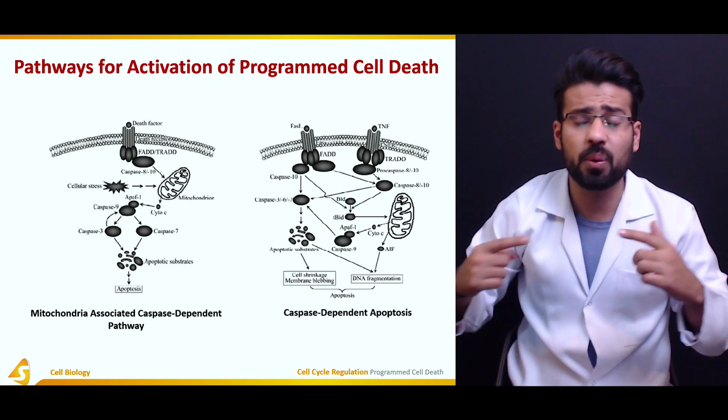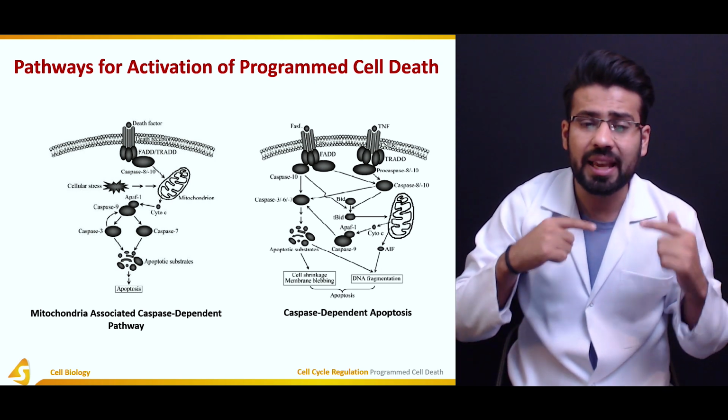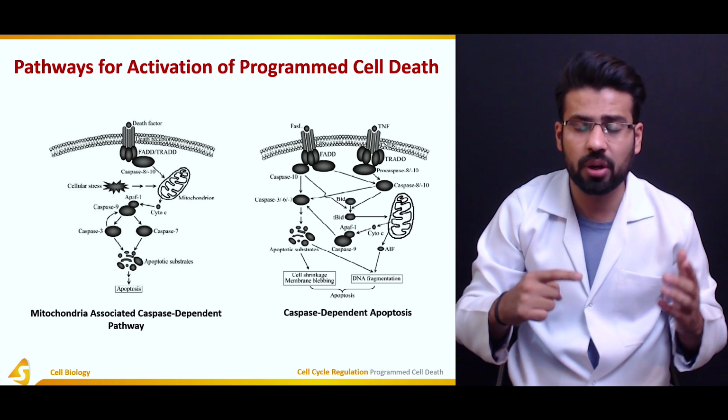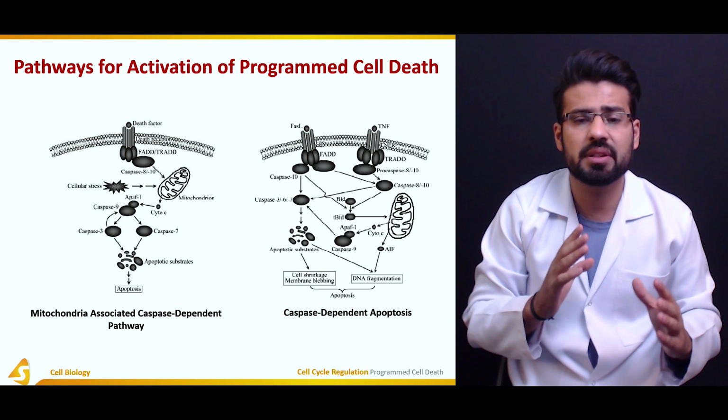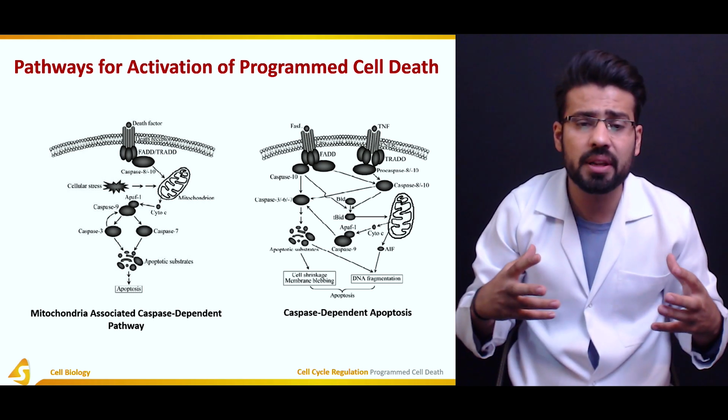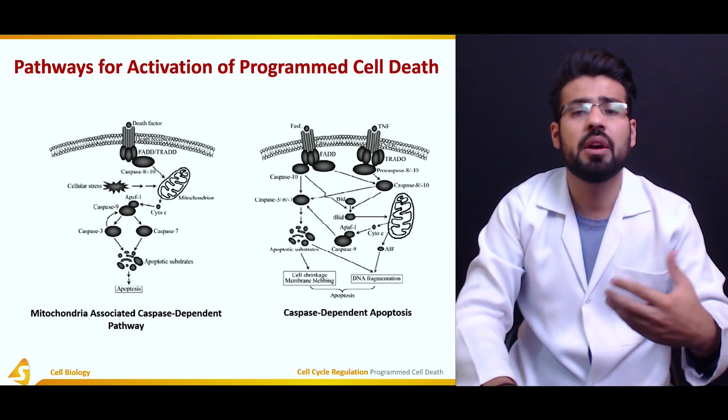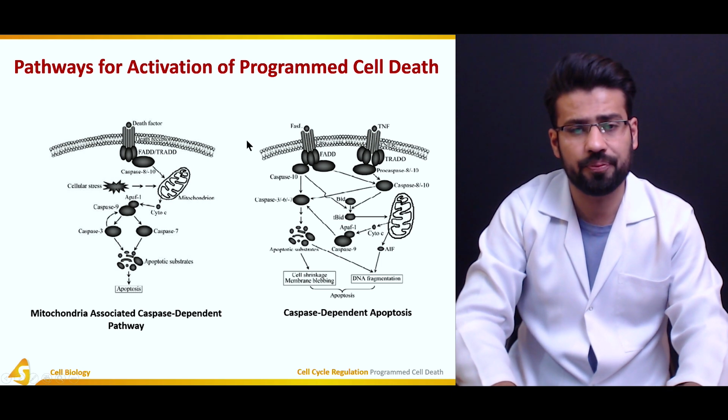Caspase 9 is then going to cause the activation of caspase 3 and caspase 7, which are executioner caspases, and they are going to chop down the protein molecules and the components that are present within the cell, resulting in the formation of apoptotic bodies, and hence apoptosis would result in this particular case.